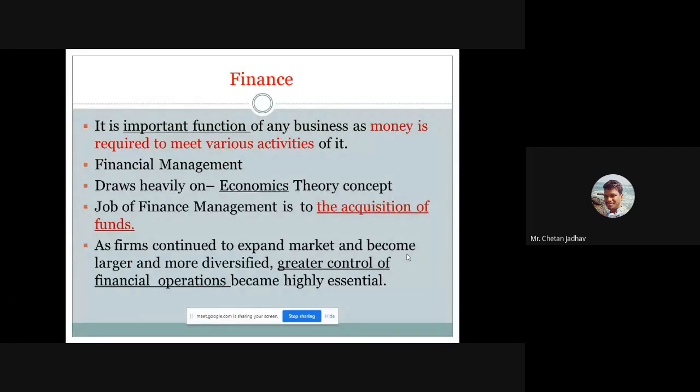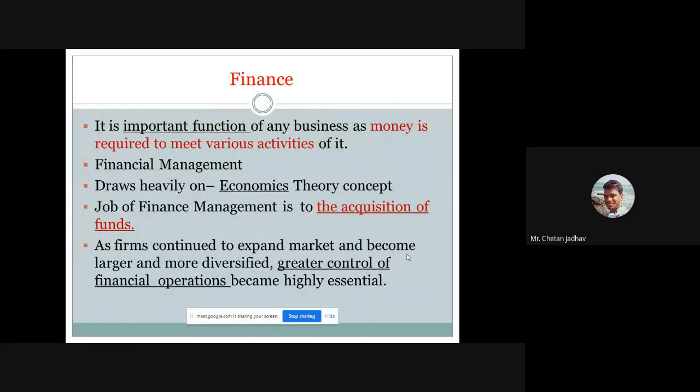So money is required to meet various activities, such as establishing any organization. So there is also a need for finance, a need for money, for purchasing of the equipment initially.